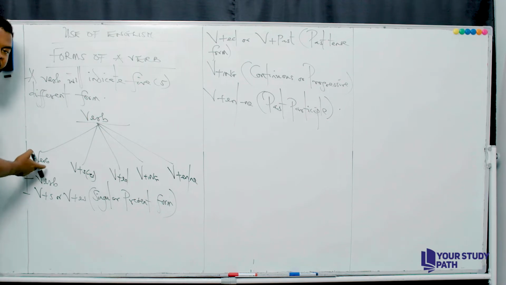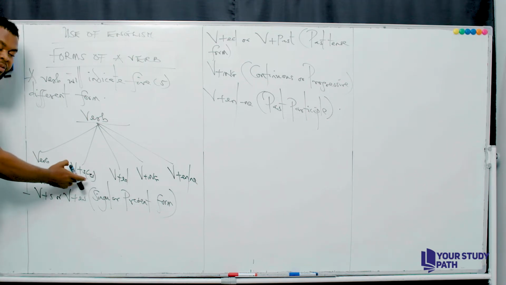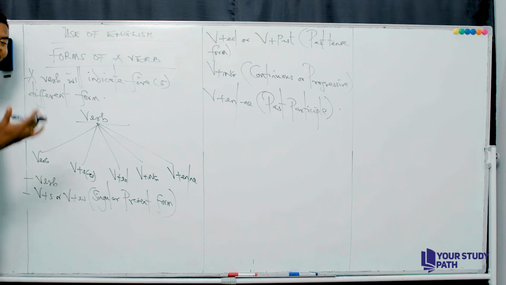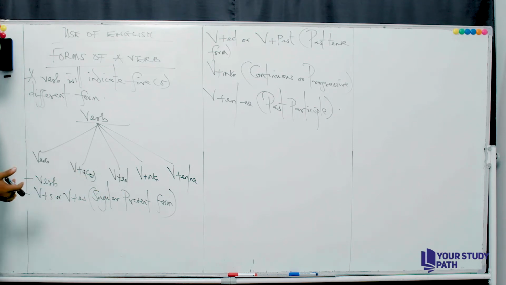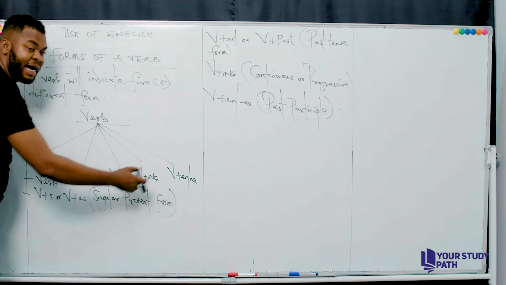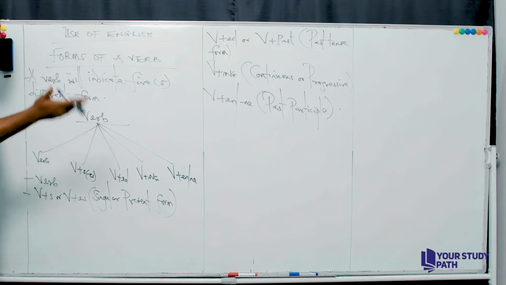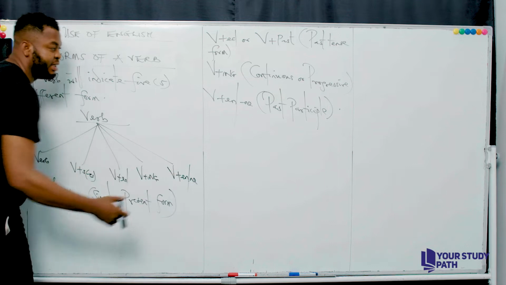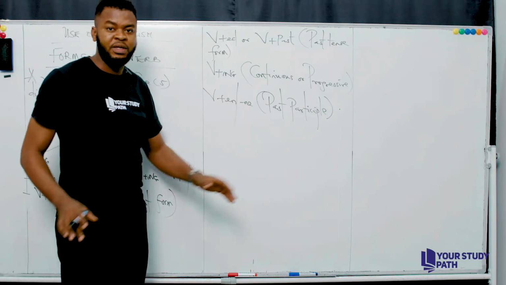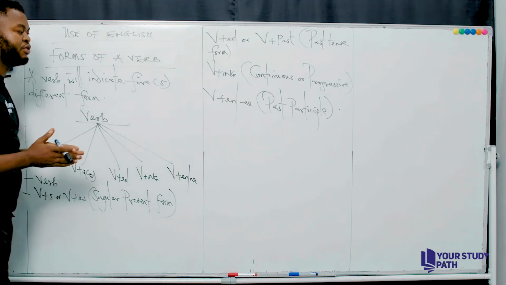Now, these are the different 5 forms of a verb. You have a verb in the base form, then you have a verb in the singular present form, that's verb ending with s or es. Then you have a verb in the past tense form, that's a verb ending with ed. Usually for a regular verb, remember, but an irregular verb will not end with ed, it takes a different structure entirely. Now, look at verb plus ing. That's a verb in a continuous form or progressive form. Now, look at the verb plus en or ne. That's a verb in the past participle form. Now, these are the different 5 forms of a verb.